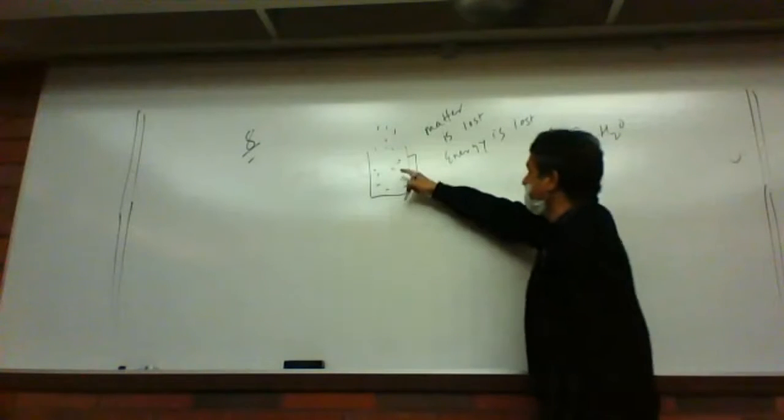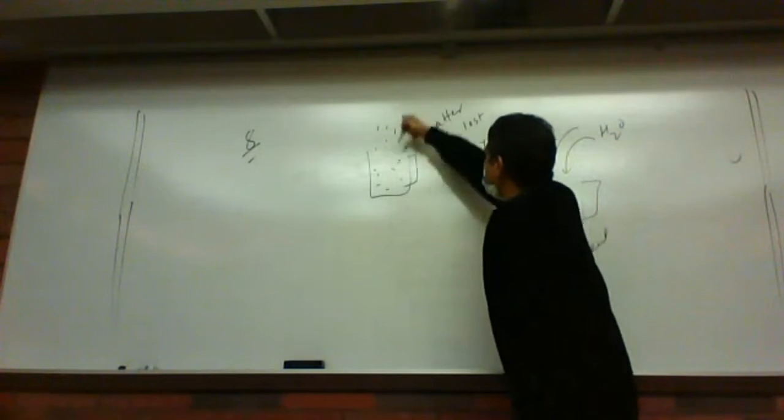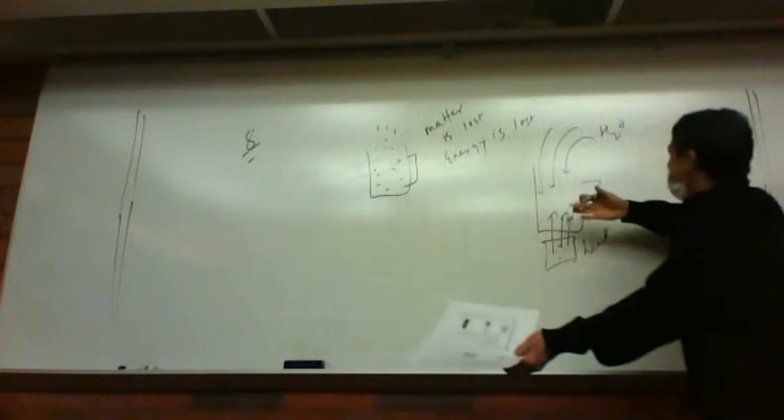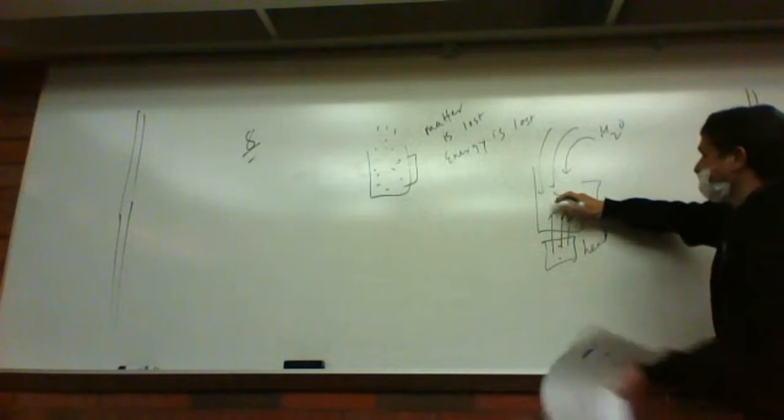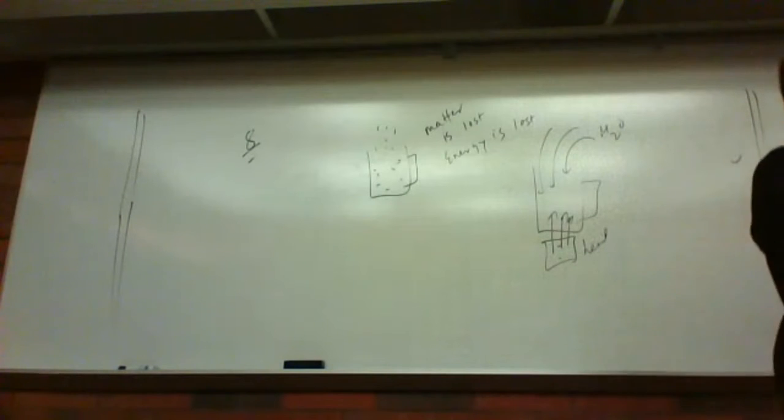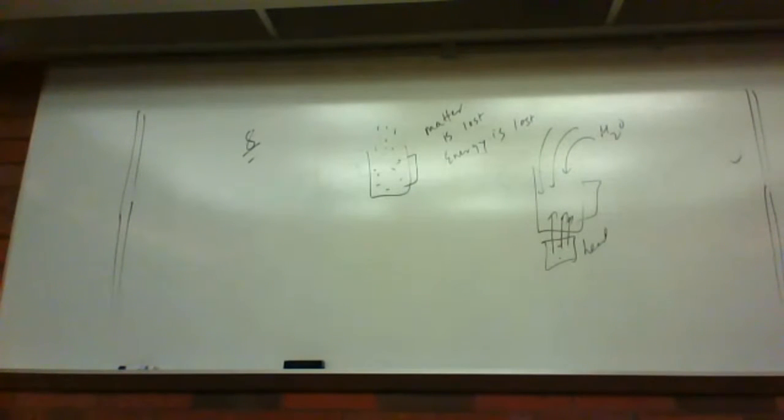Here I was talking about heat being lost and matter being lost, so this is an open system. Here also the heat is coming in, the water vapor is coming in. So if matter is coming in or going out, or energy is going out or coming in, that is called an open system. Makes sense? Like an open cup containing hot water, right? Good.